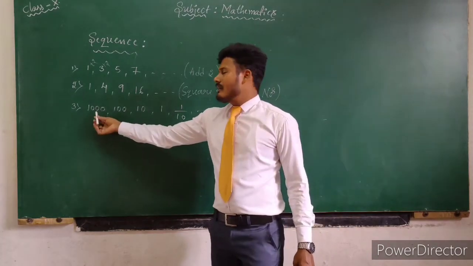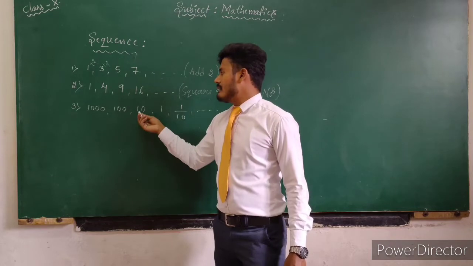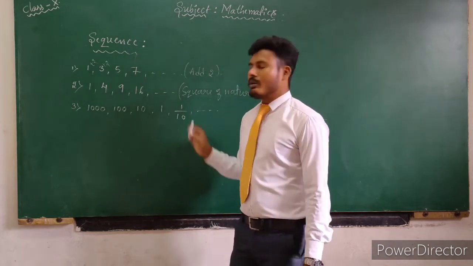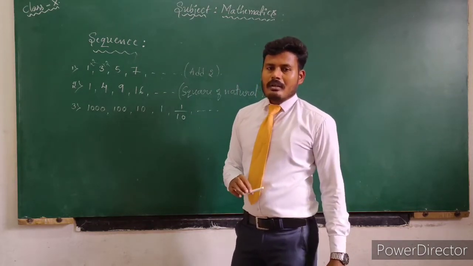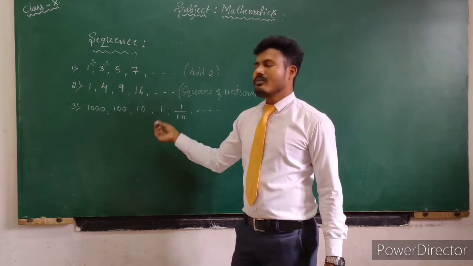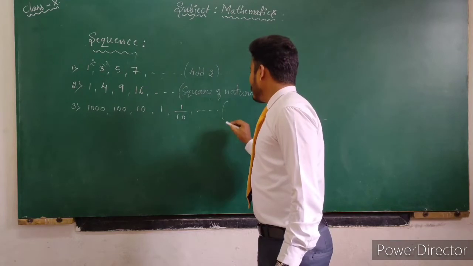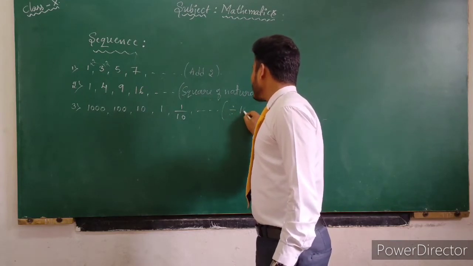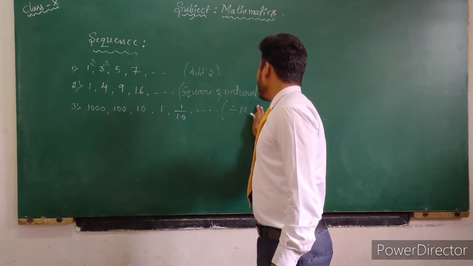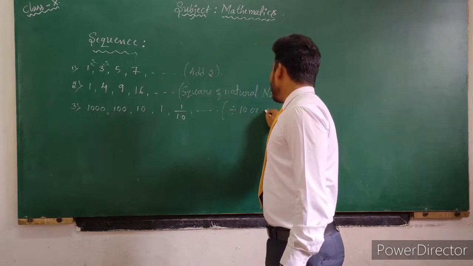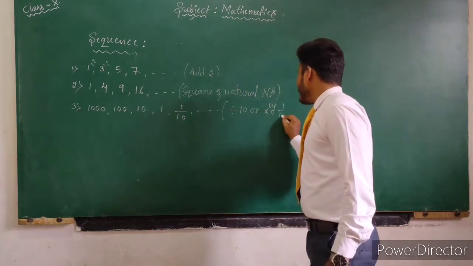Then coming to the third one, 1000, 100, 10, 1 and 1 by 10. What is the rule involved in the third example? The rule is divide each term by 10, or multiply each term by 1 by 10.